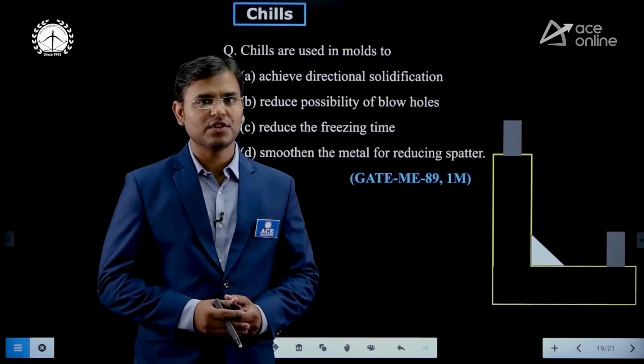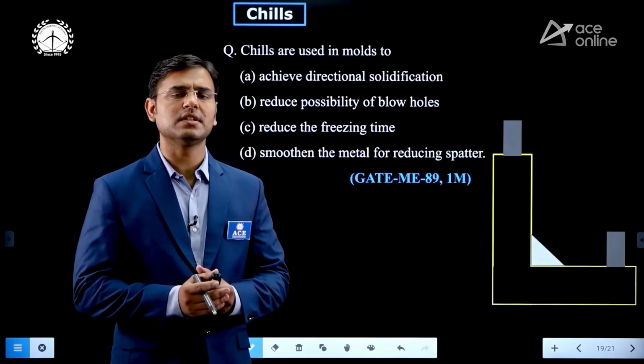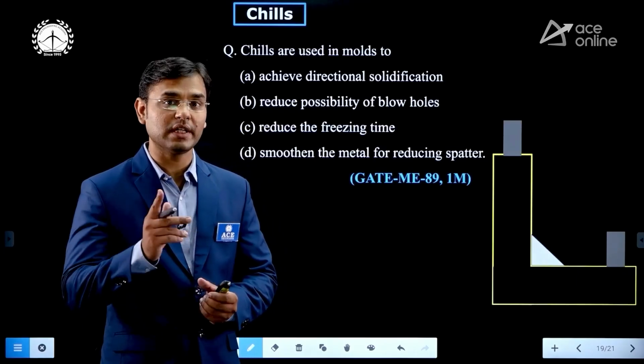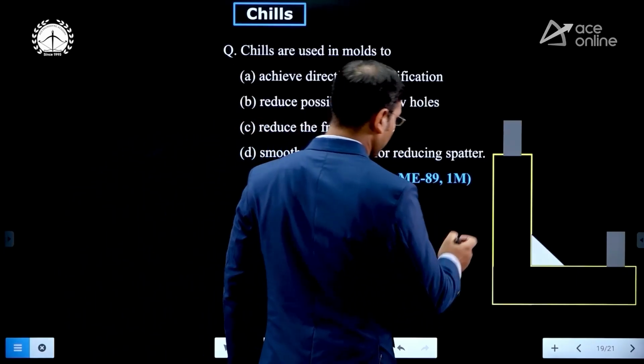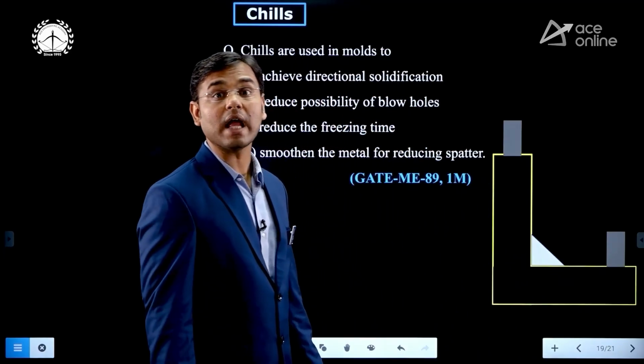Now see the question on chills. What is the main function of a chill? Questions on this main function are asked in the GATE exam. The directional solidification is the main function of a chill. How does directional solidification happen? You can see that this is the L-shaped casting, meaning this is the L-shaped cavity.